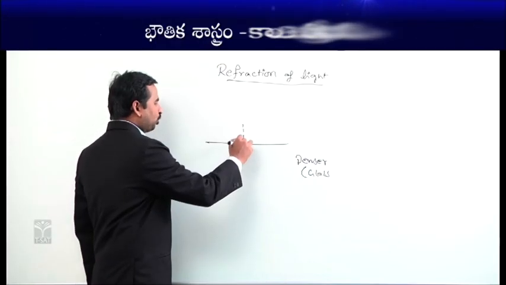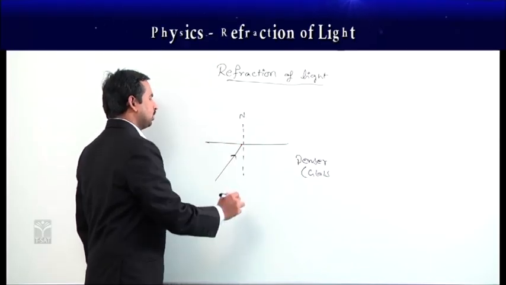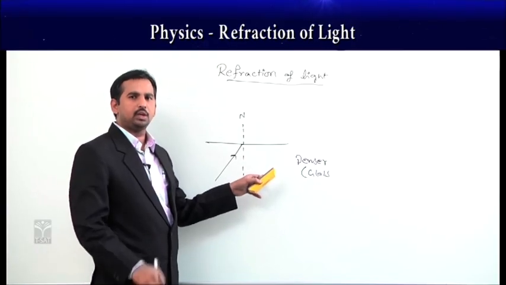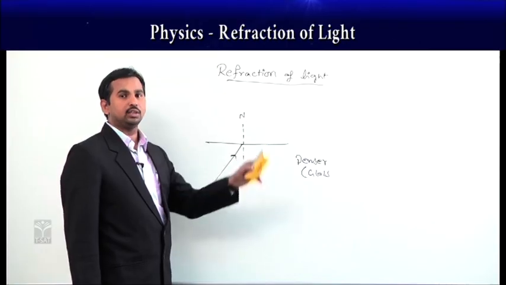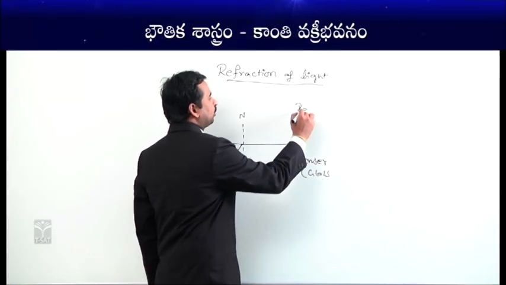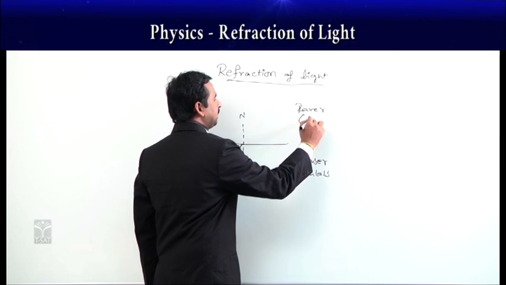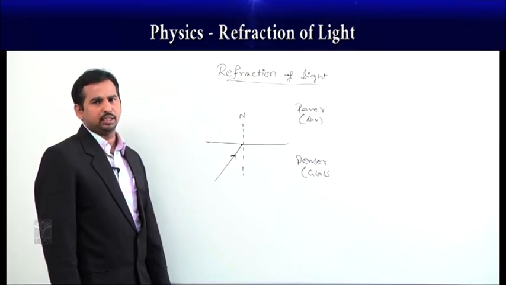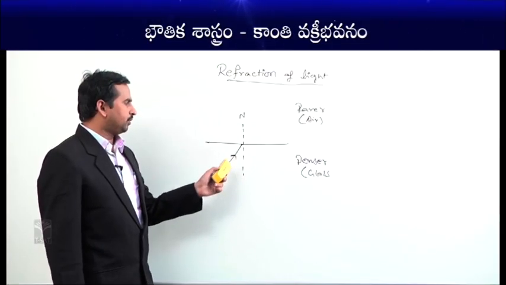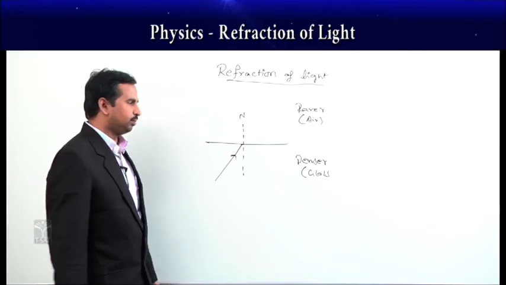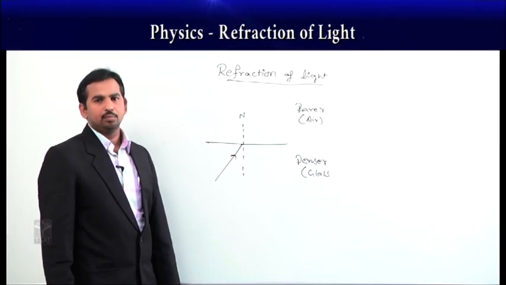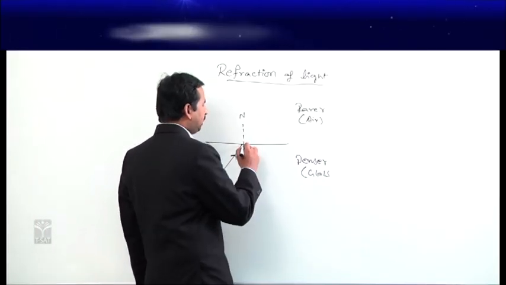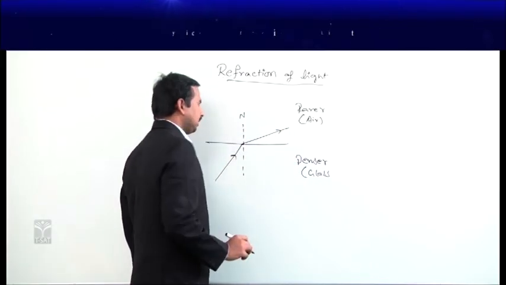Now, take the normal, which is the perpendicular line drawn at the point of incidence. The light ray is coming from the denser medium where the speed of light is less, and once it enters the rarer medium, as the density is less, the light travels with more speed. Means there is an increase in the speed of light. Because of that increase in speed, the light ray takes a path which deviates away from the normal like this.